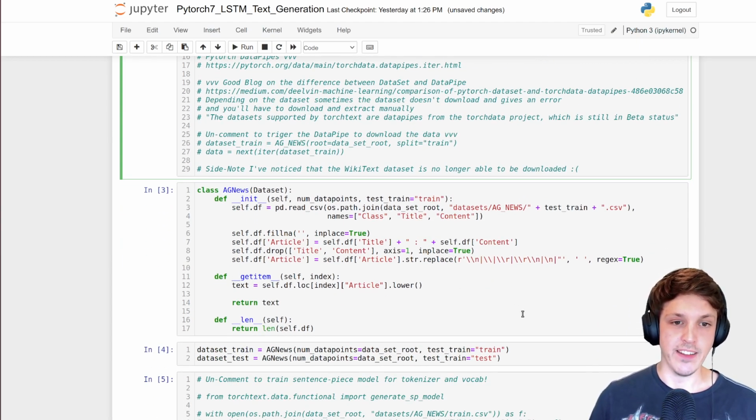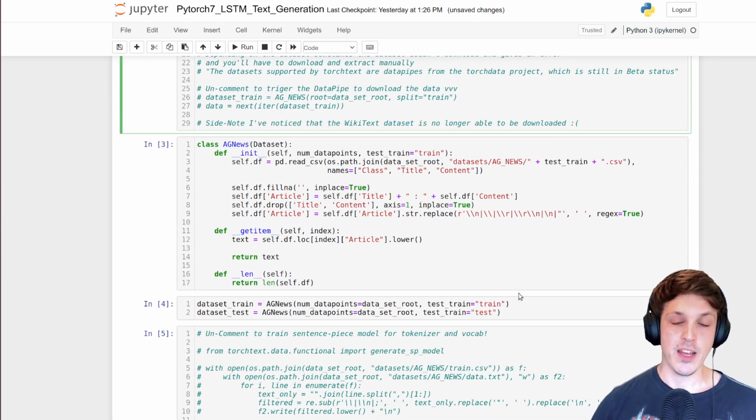I've actually created a PyTorch dataset because I wanted to do a little bit of filtering, and this was just the easiest way, I thought. So we're actually going to load that CSV with pandas and play with the actual data a bit. We're going to remove the class labels. If you remember, we had the title of the article, the content, and the class label. We were trying to predict the type of article it was: sports, politics, or science, or whatever. But we don't really care about that label, and I'm going to merge the title and content together.